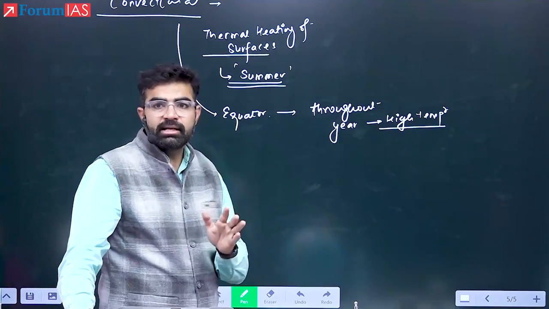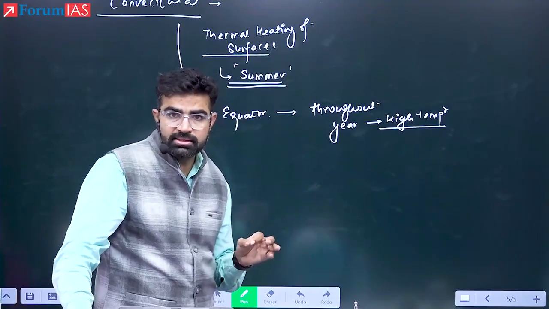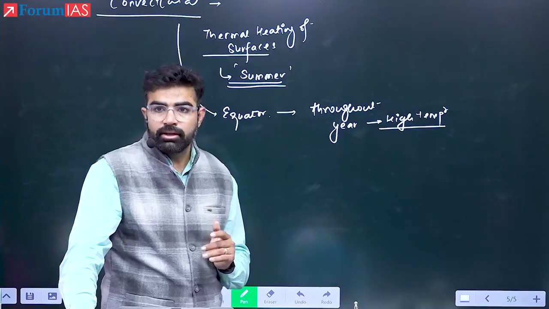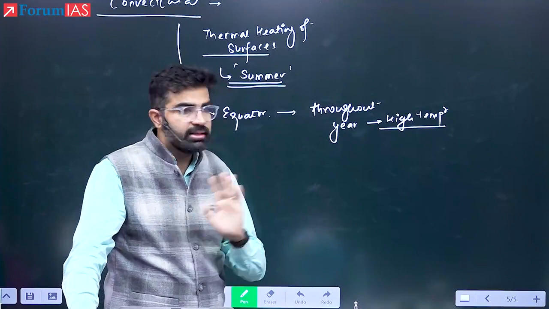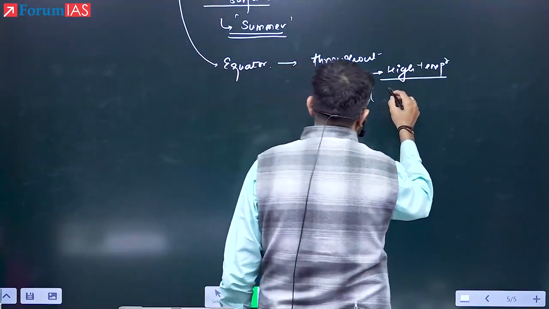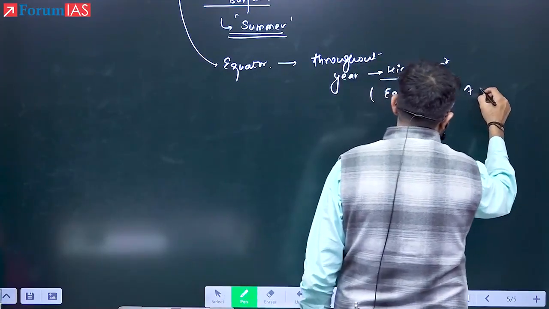There is no season except summer in the equator, and the only winter you experience would be their night. In the night, temperature will drop 5 to 7 degrees, and that is the winter for that area. Otherwise there is no season, right? So remember that one. Because of high temperature throughout the year, the equator is known for the absence of seasons.